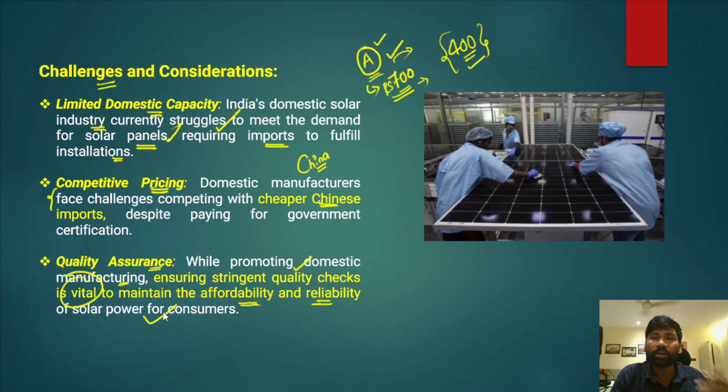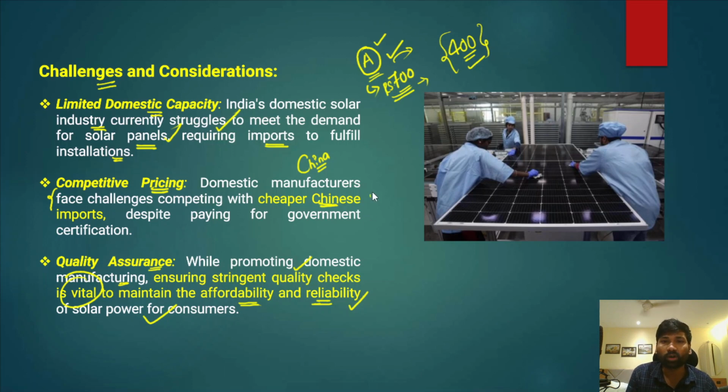When they are more reliable and more affordable from the domestic manufacturing units, the consumer would prefer them the most. And that is where the consumers start purchasing and adopting these solar panels, and that is where we can make a rapid transition or rapidly scale up our existing solar energy generation capacities.